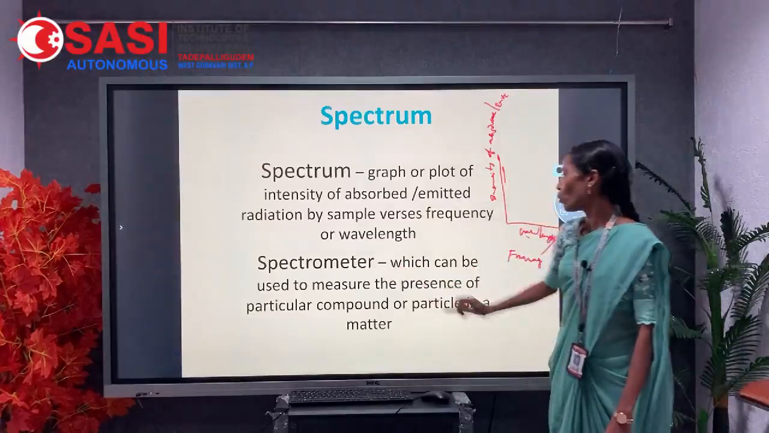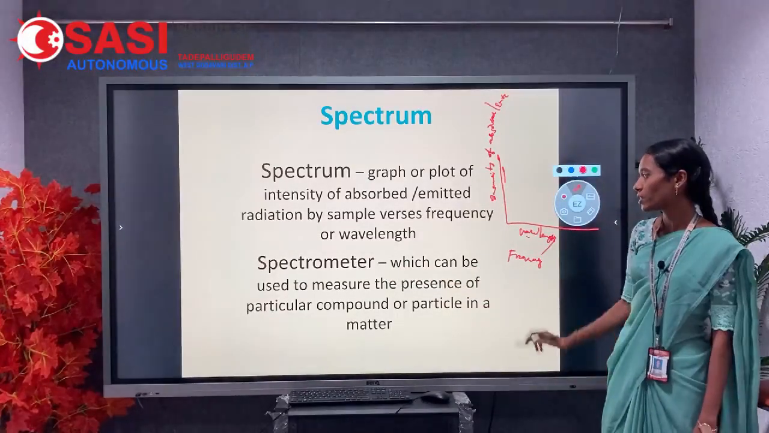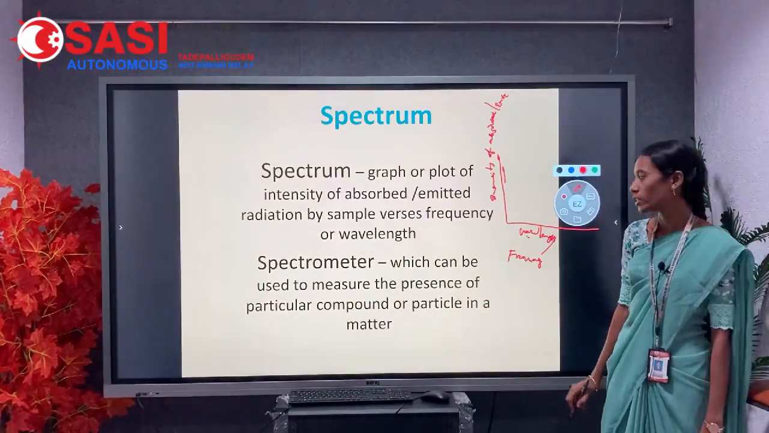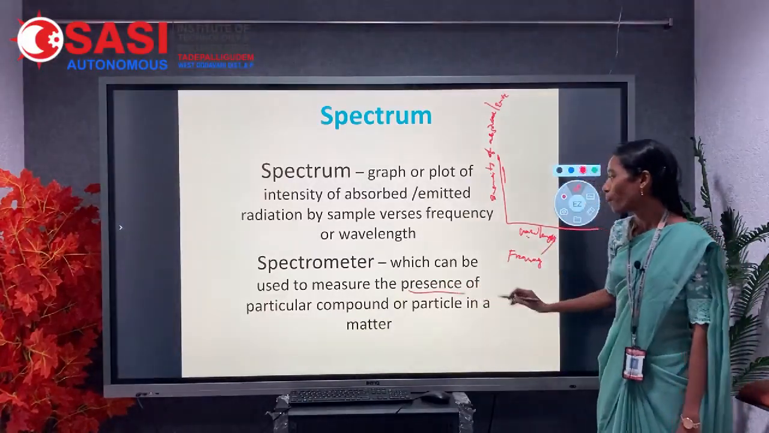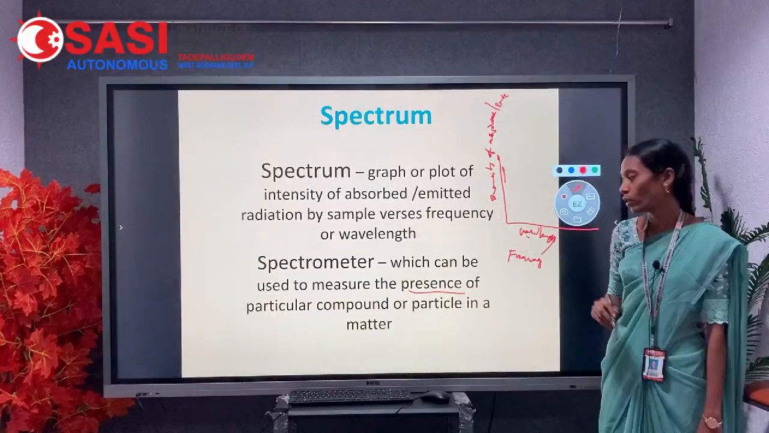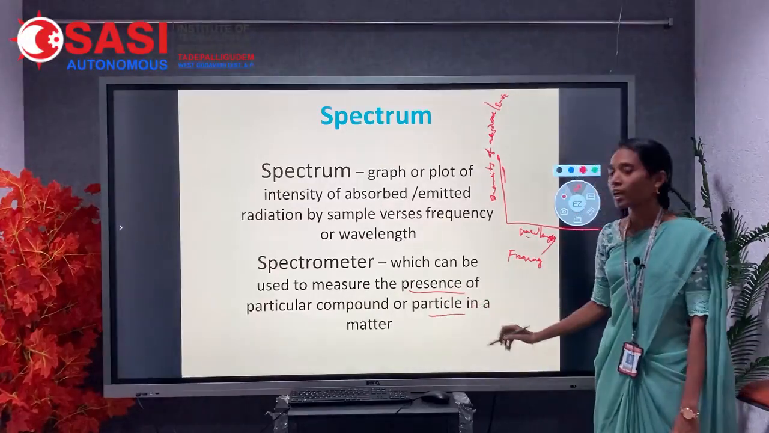Here, spectrometer means an instrument which can be used to measure the presence of a particular compound or particle in a matter.